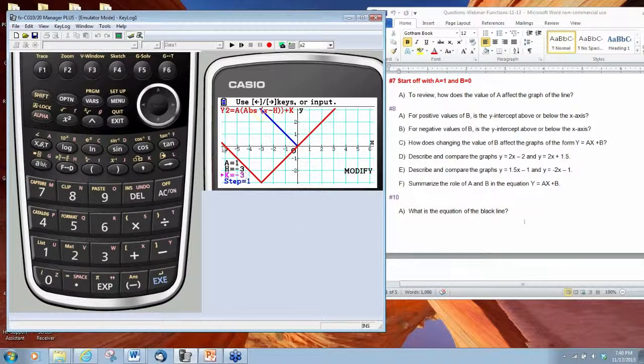So here we can say to ourselves, all right, the right branch is going to have a slope of 1. The left branch is going to have a slope of -1 because we're looking at our values of a. And the vertex of our absolute value function is going to be -3, 3. So this allows us to manipulate the function.